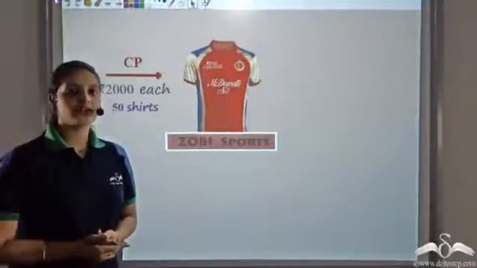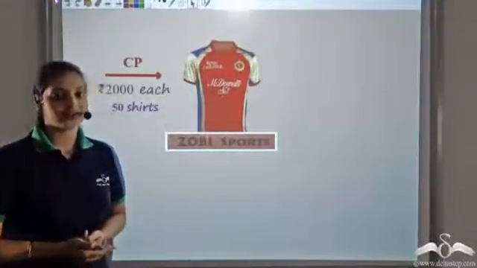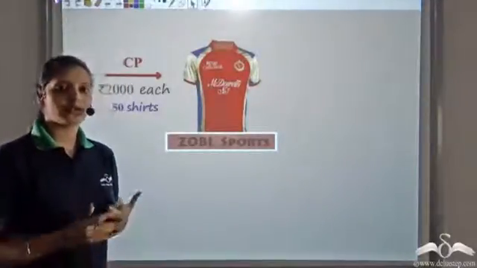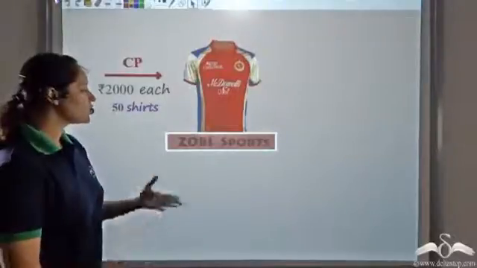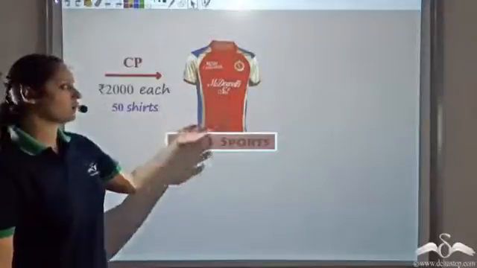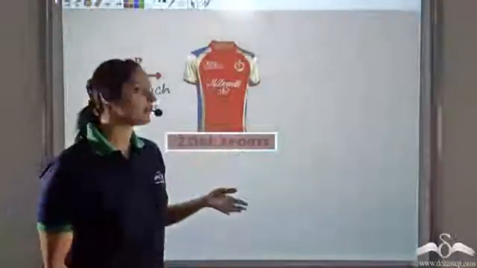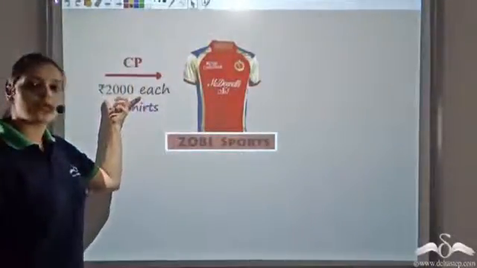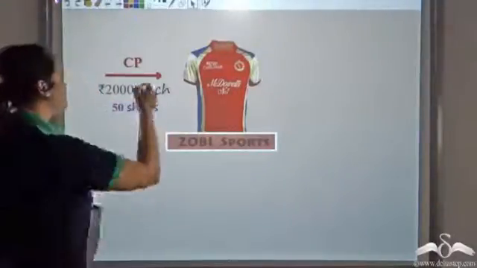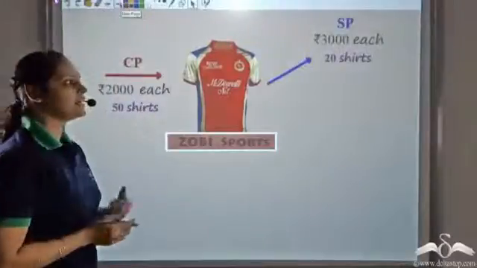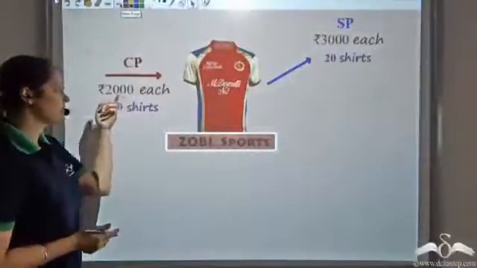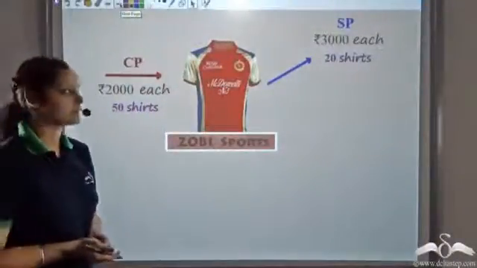The Indian Premier League of Cricket, that is the IPL cricket matches, were going on. There was this team called Royal Challengers Bangalore which was performing exceptionally well. So what Zobi Sports does is, they buy 50 t-shirts of RCB, the Royal Challengers Bangalore, at the price of 2000 per t-shirt. They sell 20 of those at the cost of 3000 each. That is, they're selling at a profit of 1000 rupees.